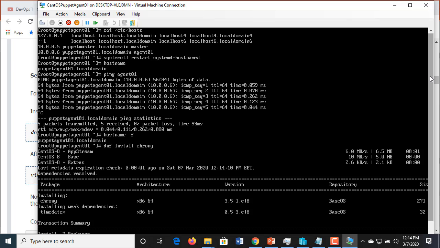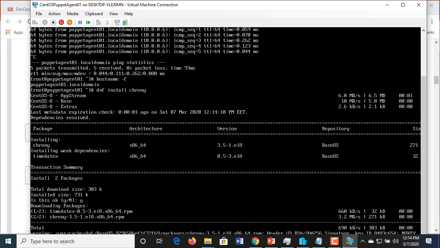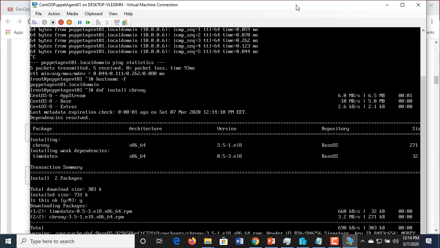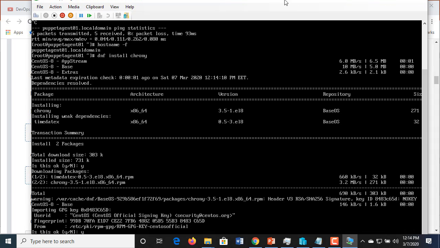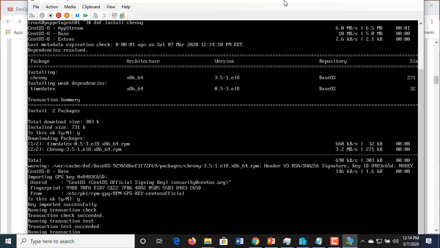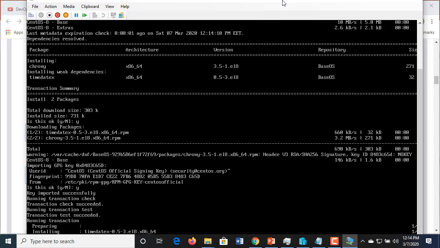Yes, which is not very well seen, but it expects me to type Y. I don't see if the installation is going on or what is going on at all. I'm gonna press Y again, enter. So probably it was waiting for me to press Y, and I did it. Key imported successfully. Running transaction check, and so on. Okay, so it's happening.